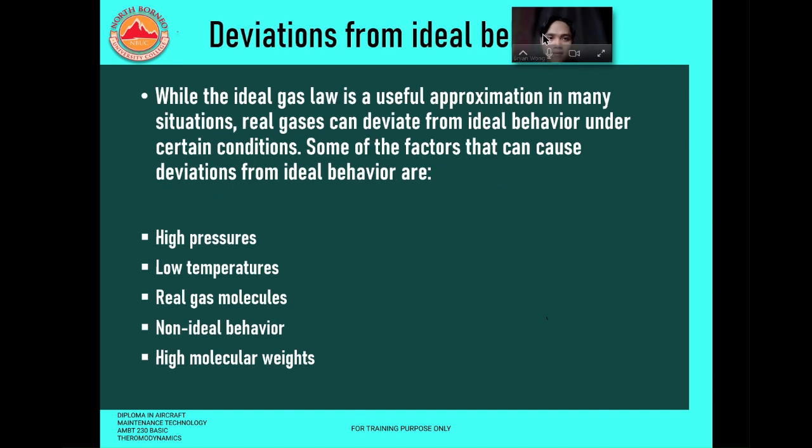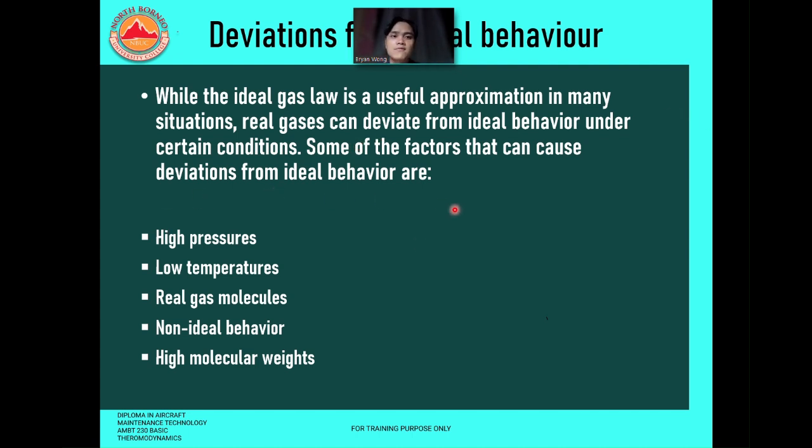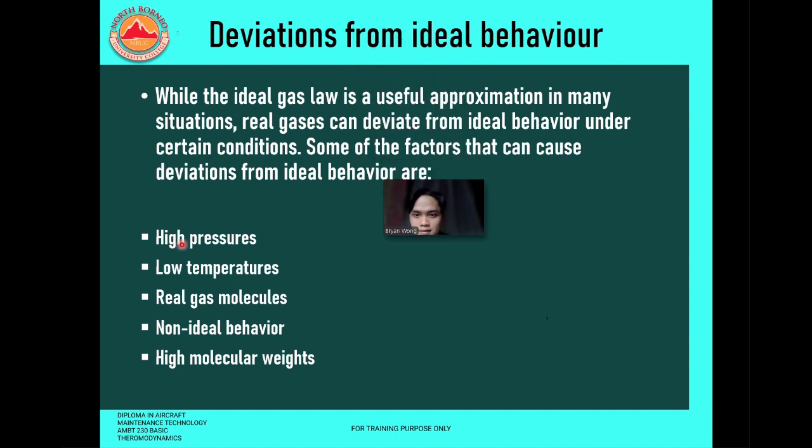Next, deviations from ideal behavior. While the ideal gas law is a useful approximation, in many situations real gases can deviate from ideal behavior under certain conditions. Some of the factors that can cause deviations from ideal behavior are high pressure, low temperature, real gas molecules, non-ideal behavior, and high molecular weights.